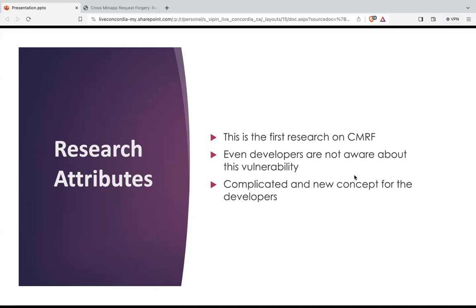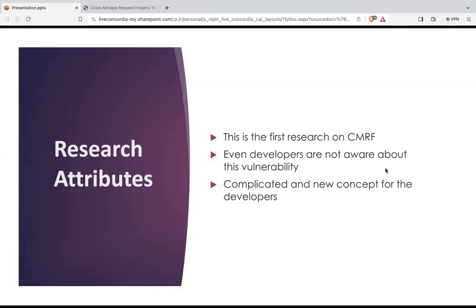Even developers are not aware about the vulnerability. Yes, it is a new kind of vulnerability that we find in the market, so not everyone is aware about it. Even if the developers are aware about it, they cannot do anything about it because it basically works on the security checks at the sender's and the receiver's end. So this is basically the vulnerability from the receiver's end, where the receiver has to verify the source of the data that the application is getting. So that's how things work.